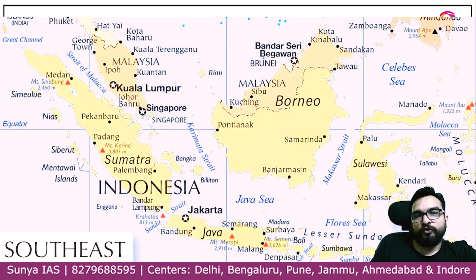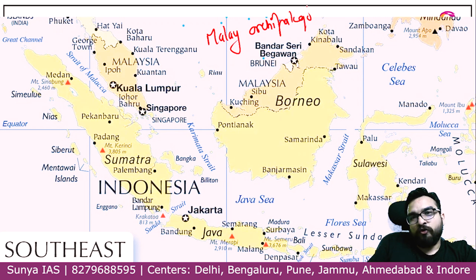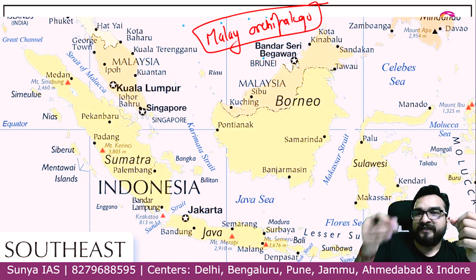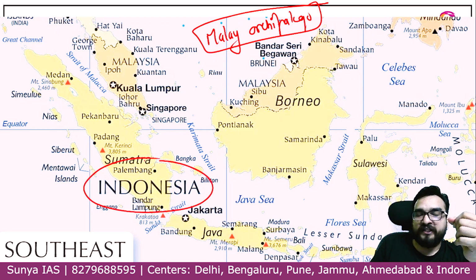Now see this Indonesia, guys. Indonesia. See this particular country you are seeing. This is also known as Malay Archipelago. Archipelago is the group of islands in a particular country. So the largest archipelago is of Indonesia, guys.